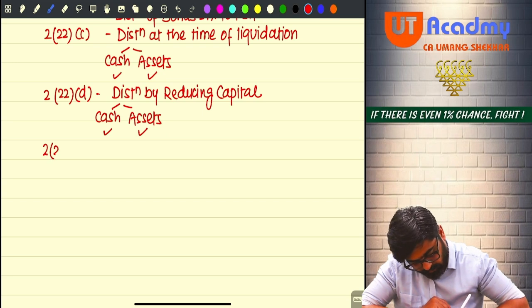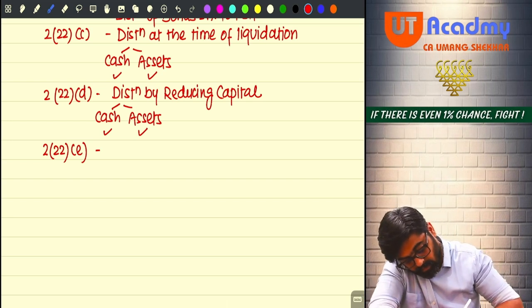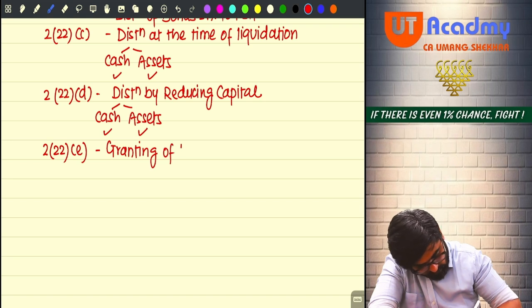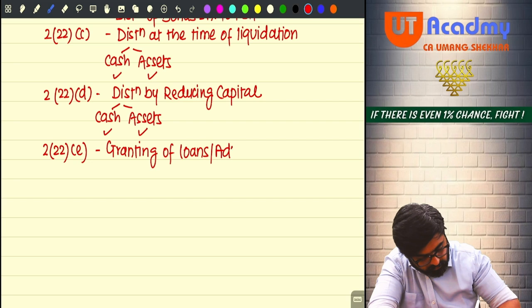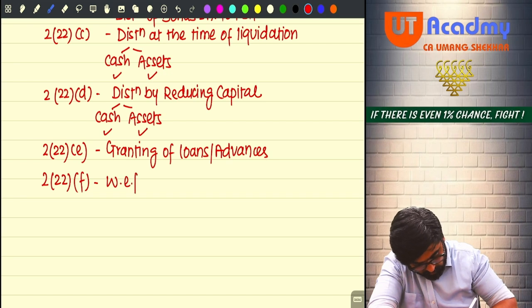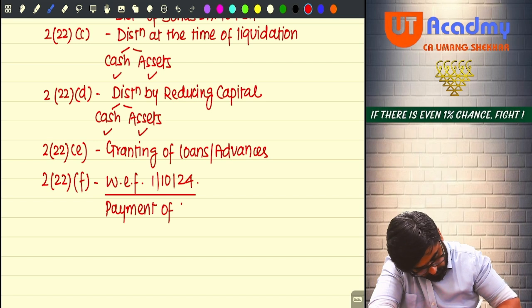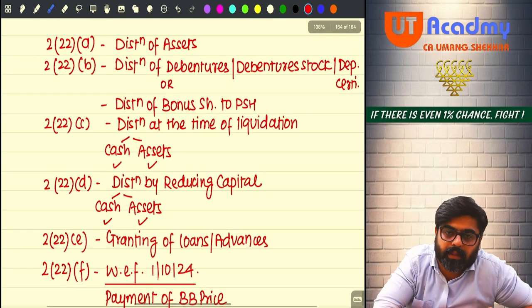222E, this means granting of loans, advances, and last but not the least, 222F, with effect from 1st October 2024. These 6 points are there. Will you remember?